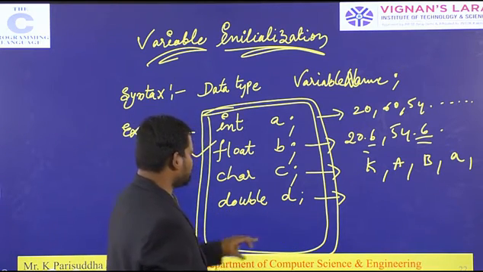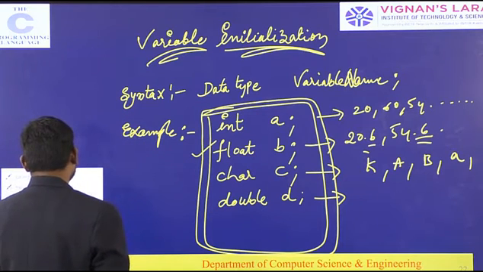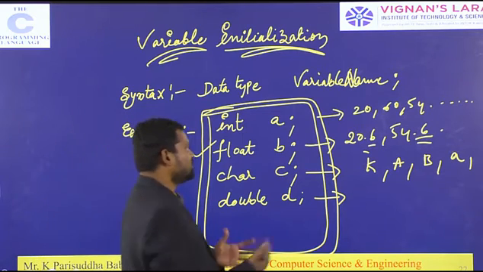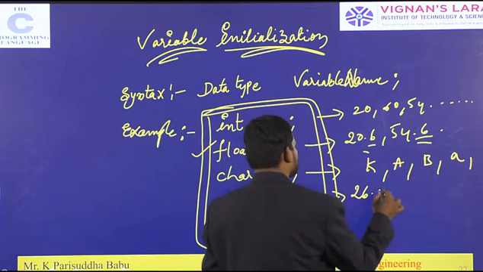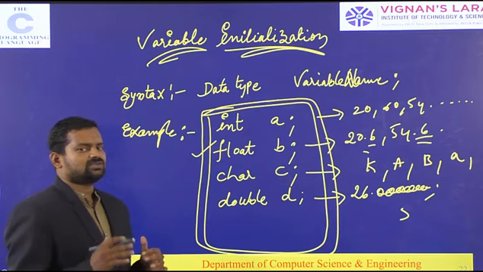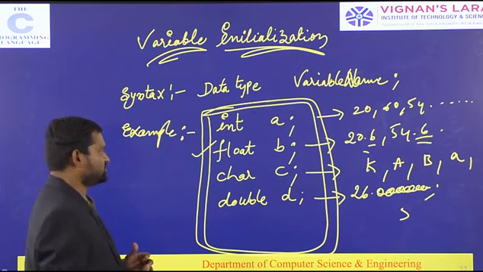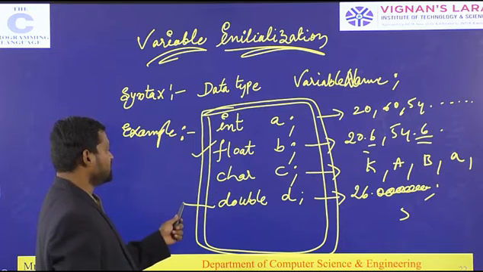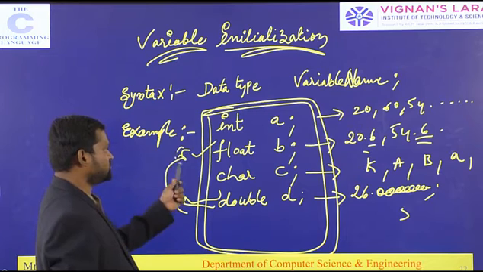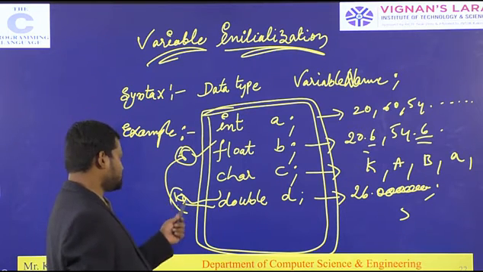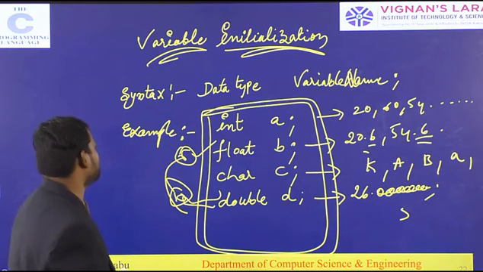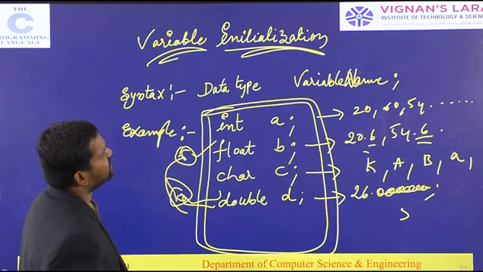Likewise we have data type declarations in the language. A double can hold something like 26.00000 with about 10 digits after the decimal point. So the precision, meaning how many bits are stored, differs between float and double. The float holds 4 bytes of memory and the double holds more, so the bits of precision differ between them.